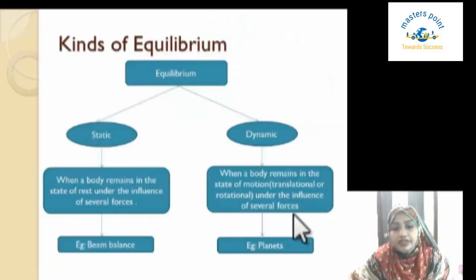Dynamic equilibrium states that when a body remains in the state of motion, the motion can be translational or rotational, under the influence of several forces. So the body remains in motion in spite of so many forces influencing it. Before, in the definition of equilibrium, we discussed the moving car.